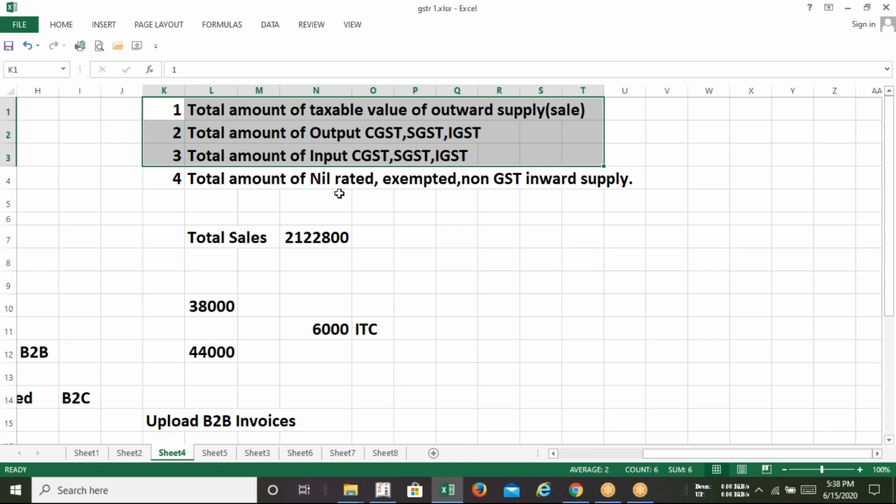So if you are going to file GST 3B for any supplier of medicine, you will get nil rated supply. Some medicine your client has purchased where the GST rate is 0. That will be the nil rated supply. You need to upload that nil rated purchase amount, because there will be no tax amount. You need to upload such purchase amount in GST 3B.